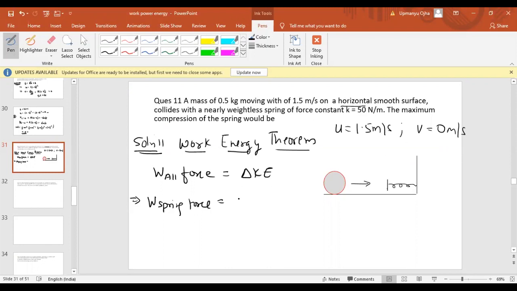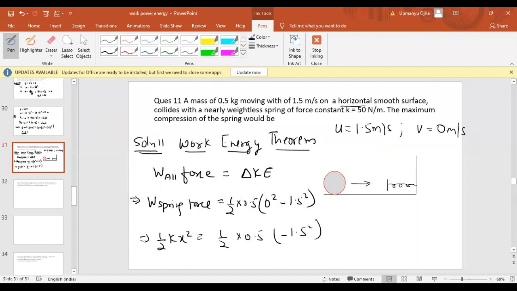The change in kinetic energy will be half times 0.5 times (0 squared minus 1.5 squared). That is the work done by the spring force. We know the work done by the spring force is half kx square, so half kx square equals half into 0.5 times minus 1.5 whole square.